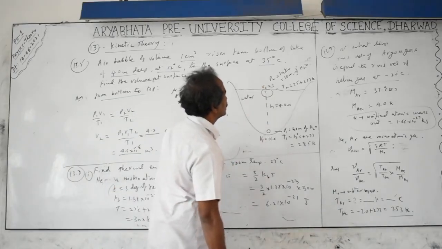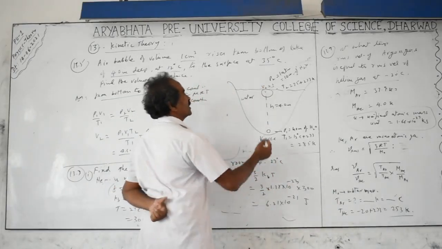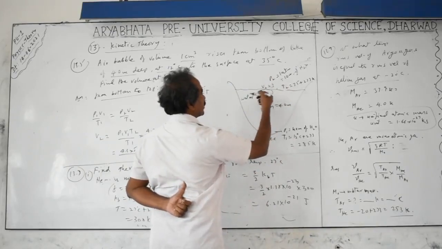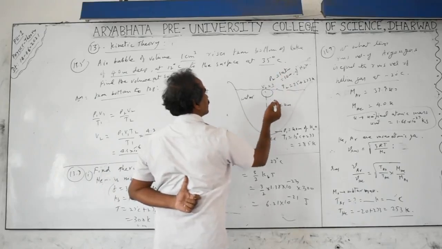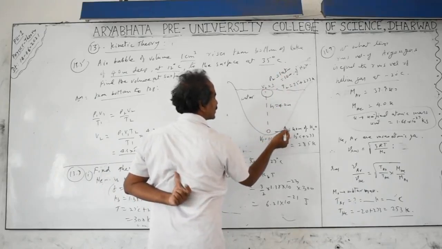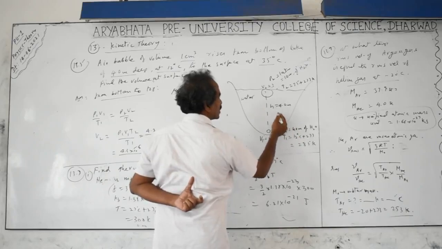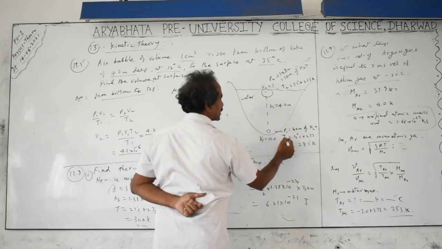Okay, leave that here, since you will be learning it already in the topic of thermal properties of gases. P2, the final pressure at the surface, is equal to 1 atmosphere. This is the bottom one. So at the bottom, the pressure is P1, which is 40 meters of water, that is h d g of water.